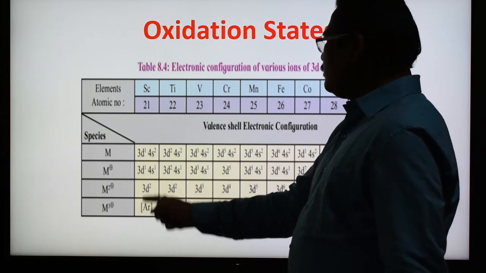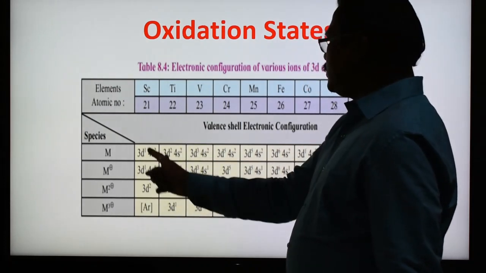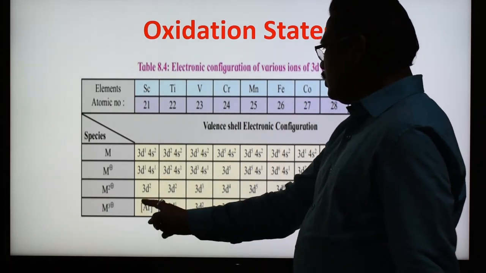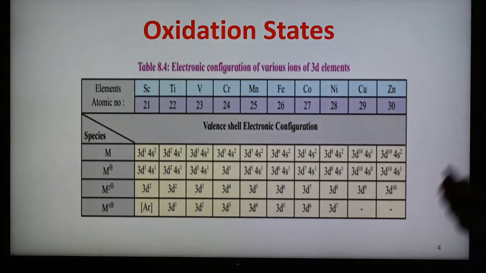So here argon means 18 electrons, all 3 electrons: 2 from 4s, 1 from 3d, 3 electrons, loss of 3 electrons, so argon is the configuration. In this way all other elements show the configuration.